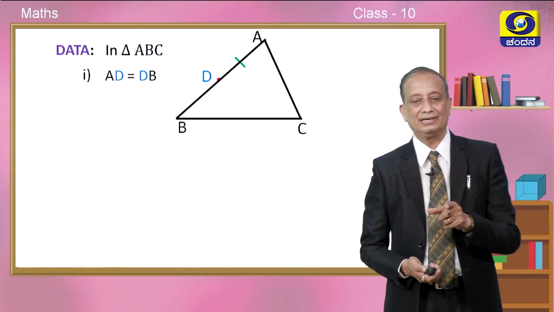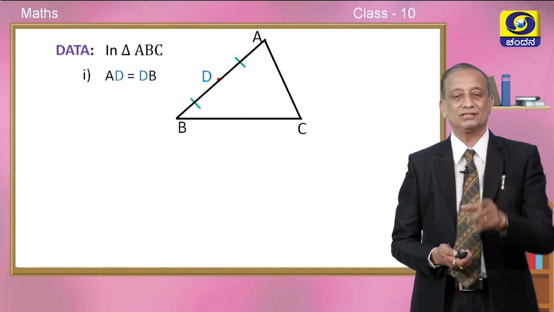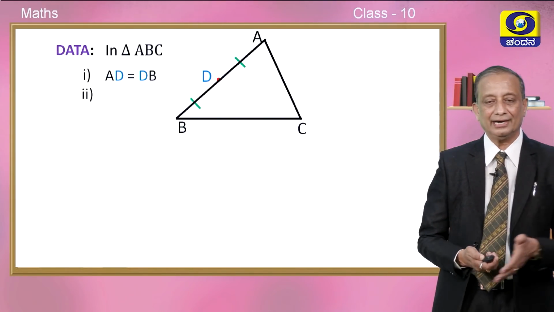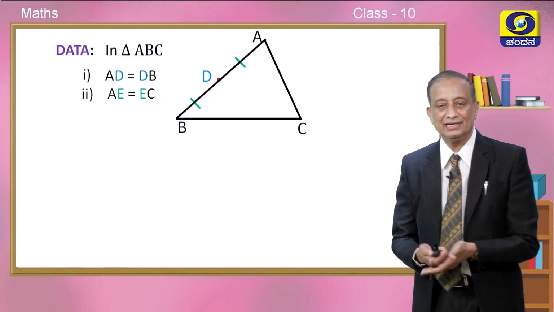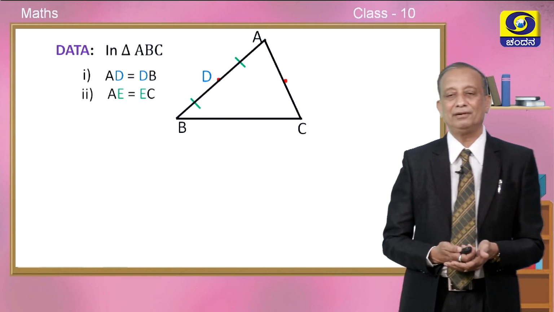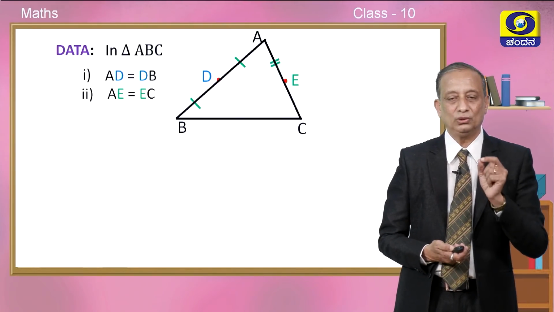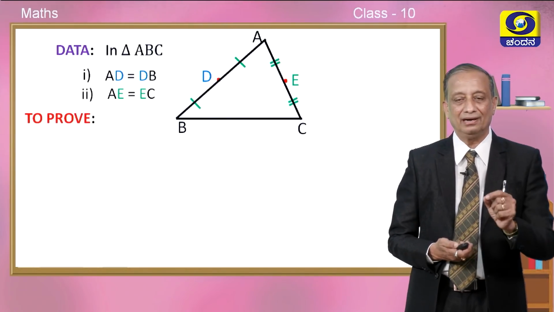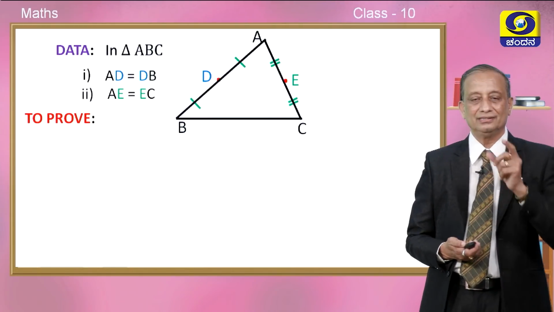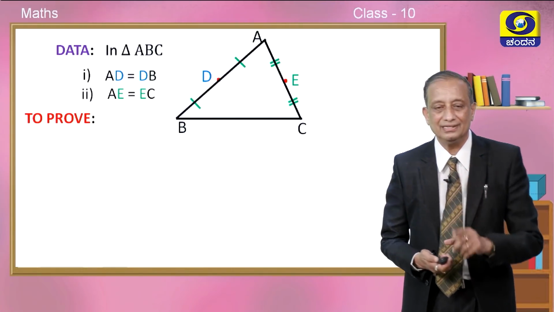And so, you mark like this also with a single line. This is called similar markings. Second point is you measure AC and find exactly the midpoint using a scale, children. Call it E and put 2 lines on AE. At the middle of EC also 2 lines. This means that AE and EC are equal.